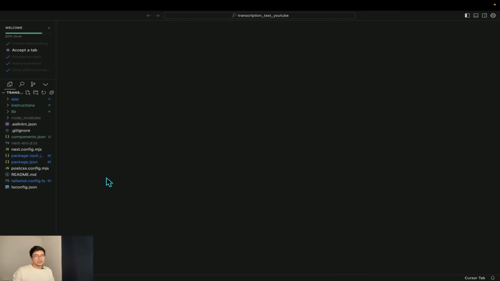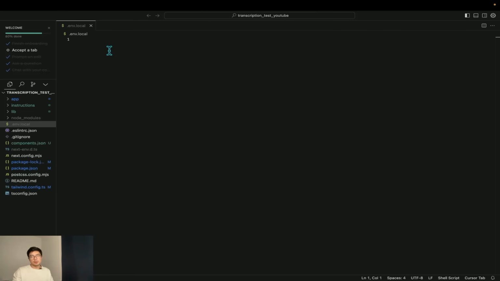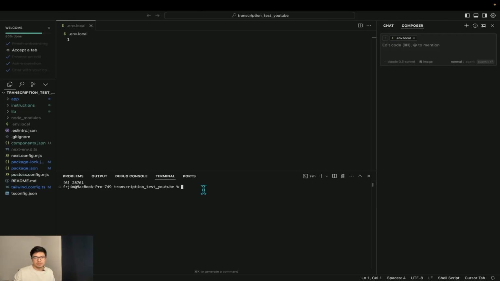So now we need to create a .env file, not a folder. We need a file, .env.local. There you go. And here we're going to put all the OpenAI keys and whatever we need, right? So we'll figure that out, but we can leave it blank now. Now we can open again the terminal. So we can open the chat if you want and the terminal right here.